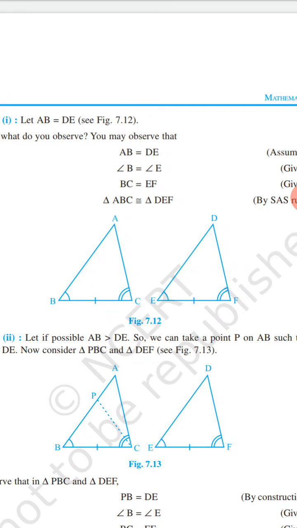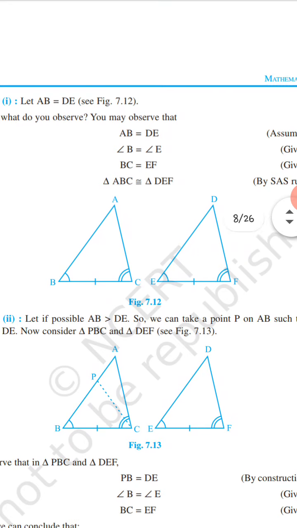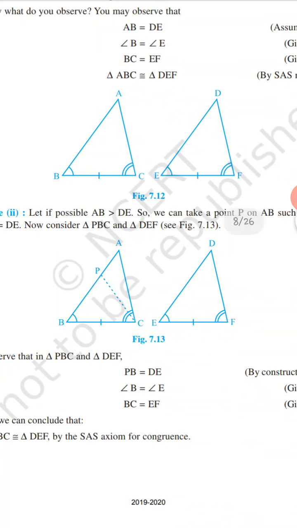we have to make a construction: cut DP equal to DE and join PC. Now let us see that triangles PBC and DEF are congruent. Let us prove it.